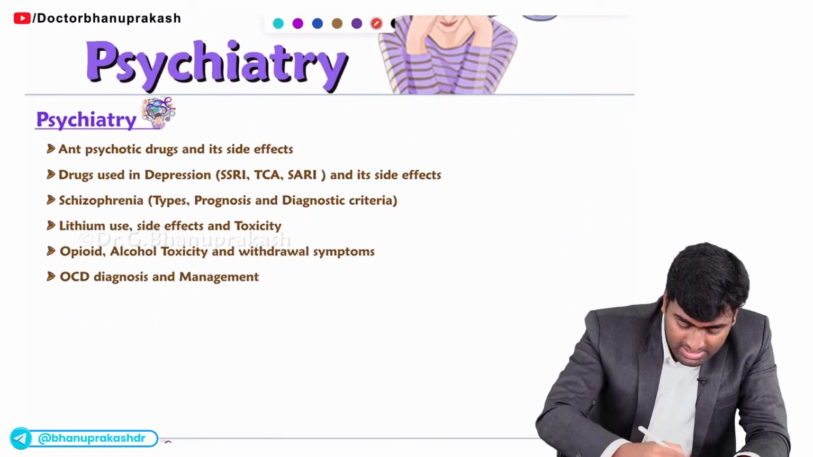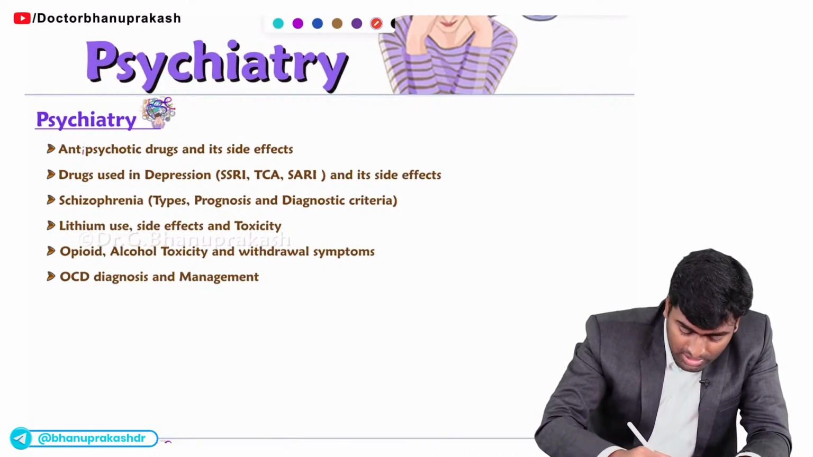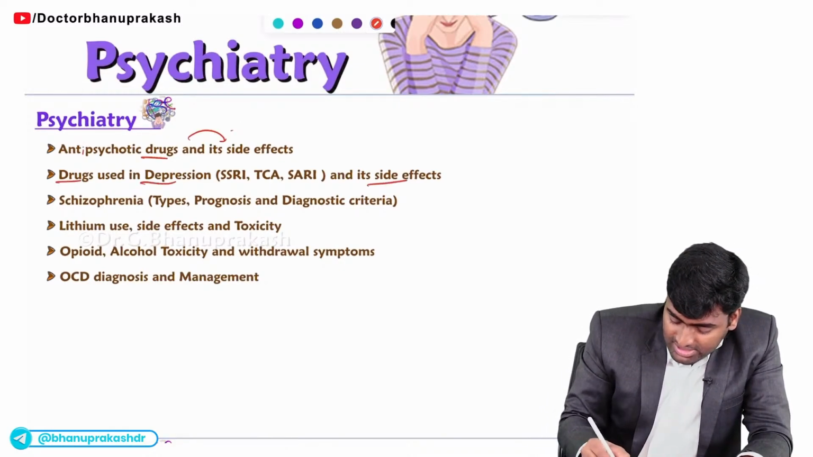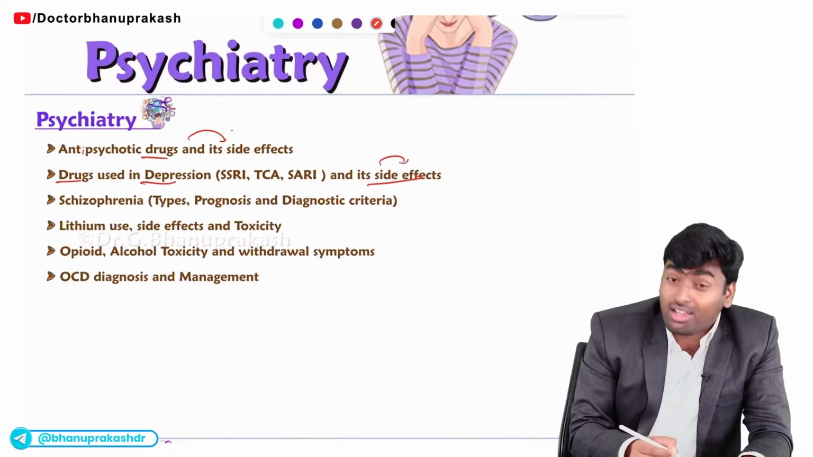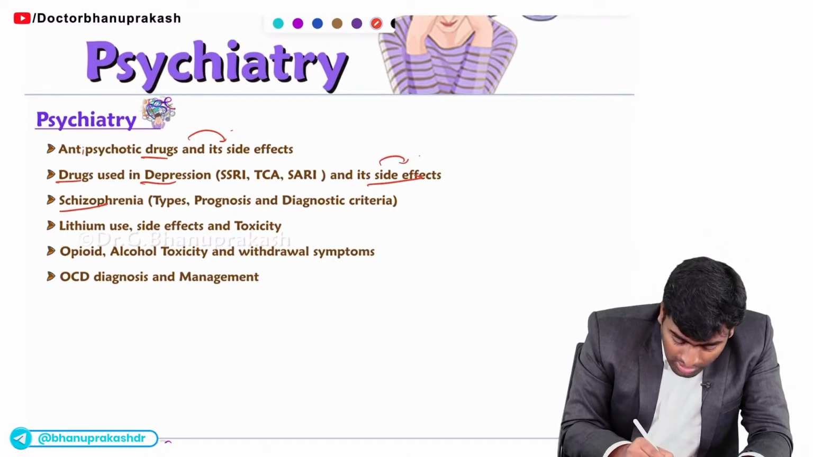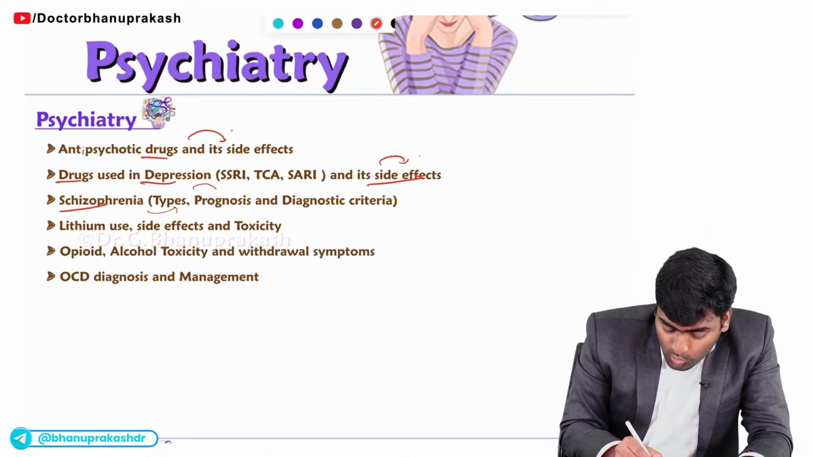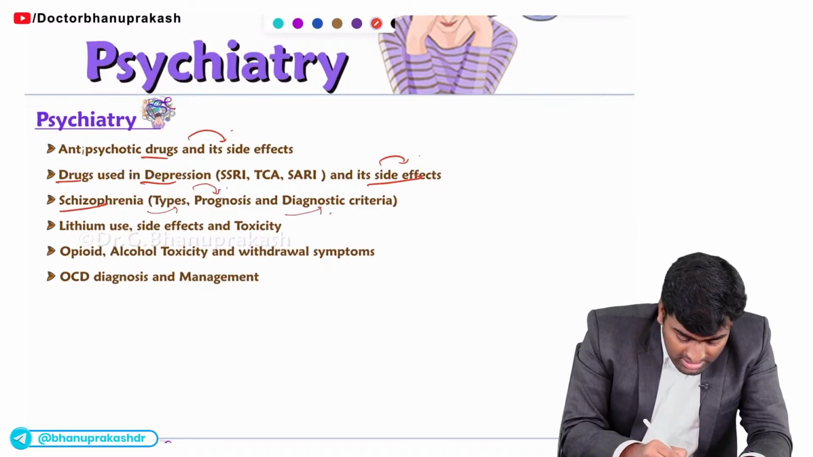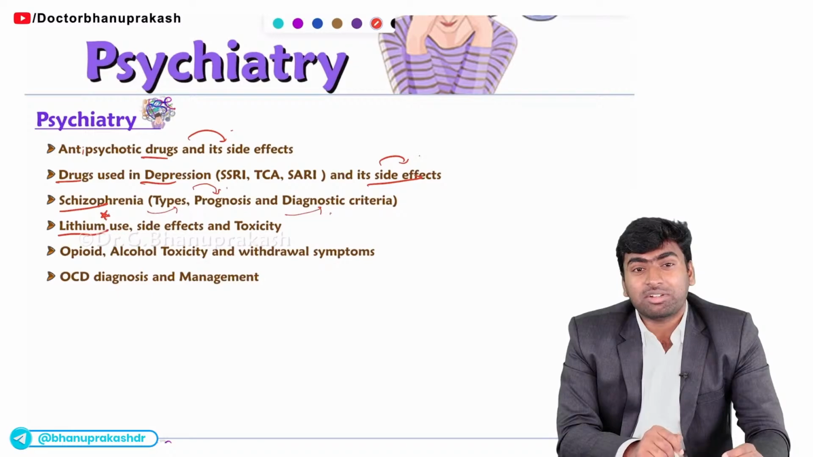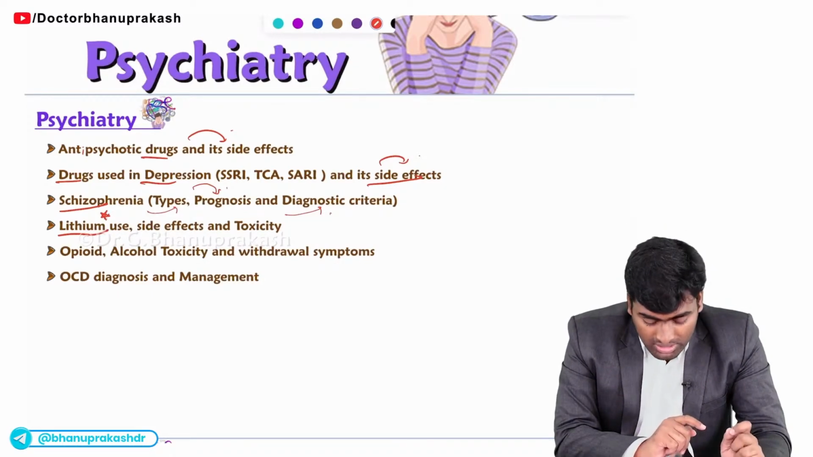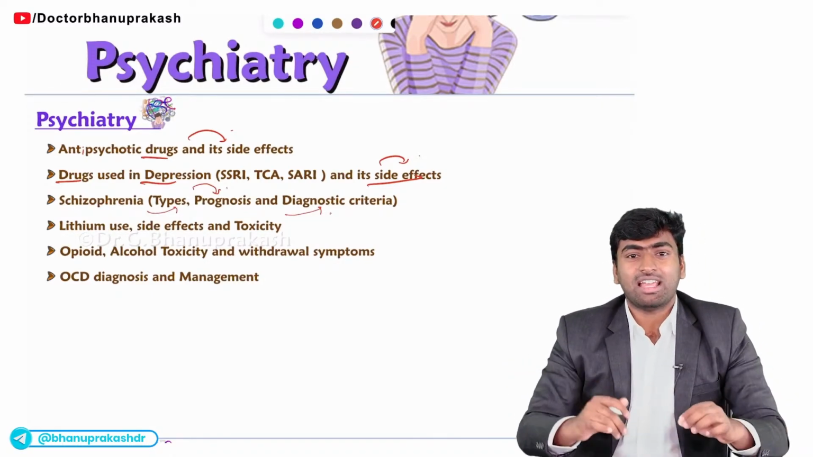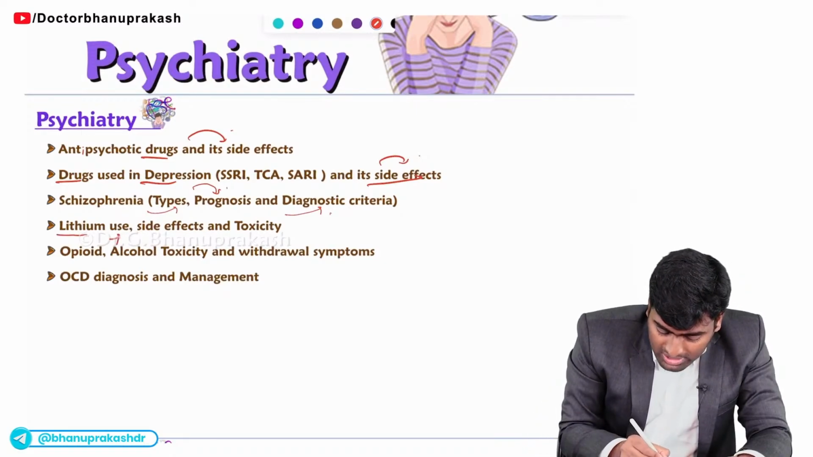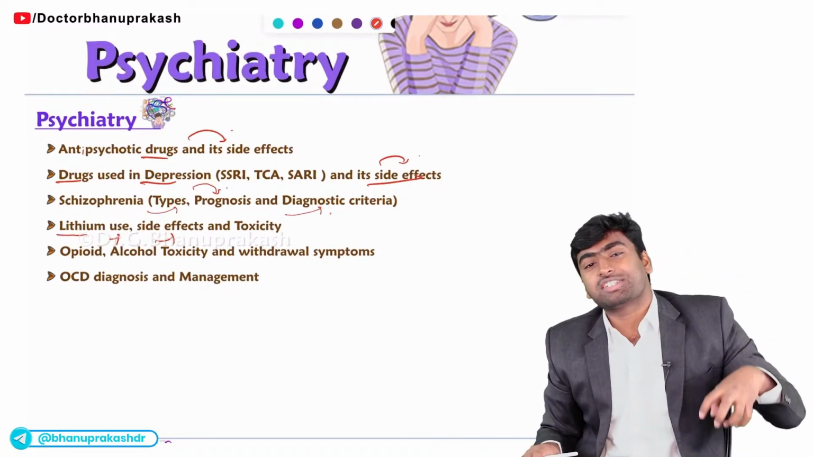What are they? They are antipsychotic drugs and their side effects, and drugs used in depression and their side effects. Okay. And schizophrenia: how will you differentiate, what are the types of schizophrenia, what is the prognosis based on it, and what diagnostic criteria will I use. Fine. And about the special drug, lithium: what are the uses of lithium, what is the dose, what are the side effects, and what is the toxicity of lithium.